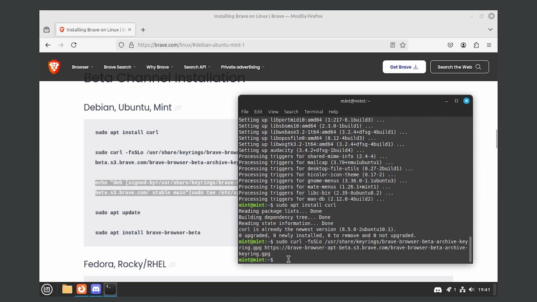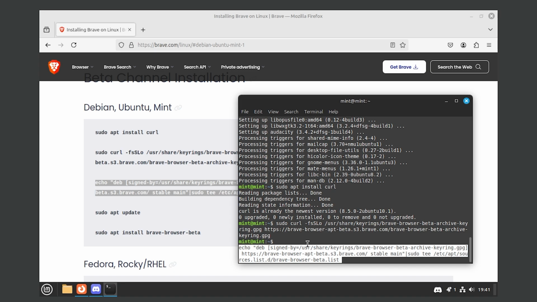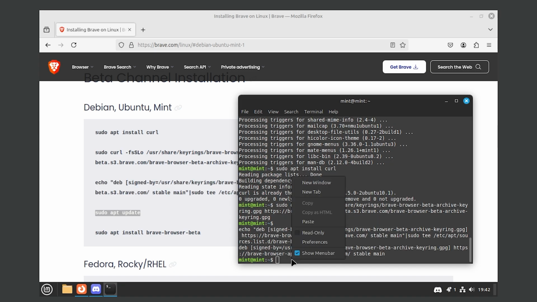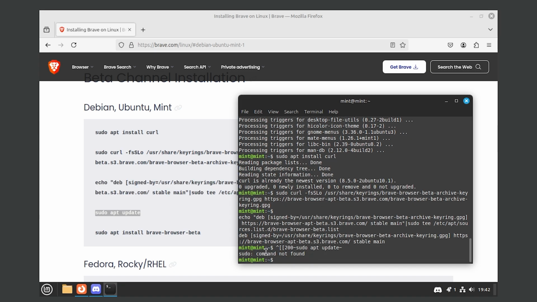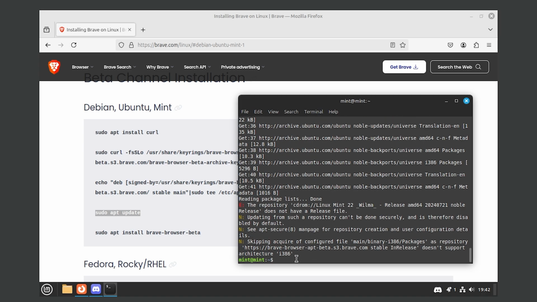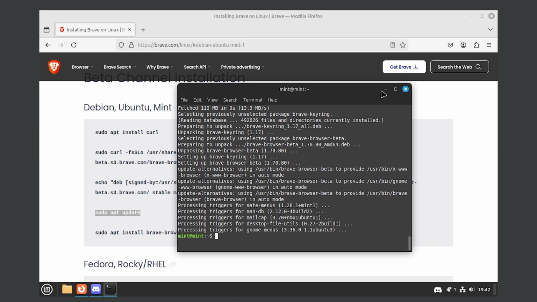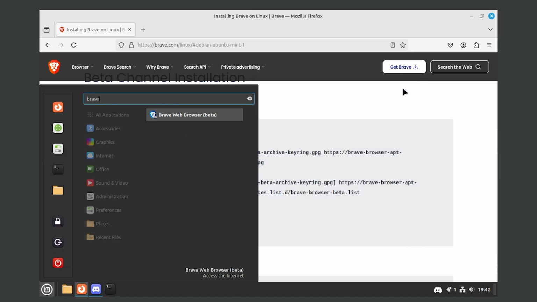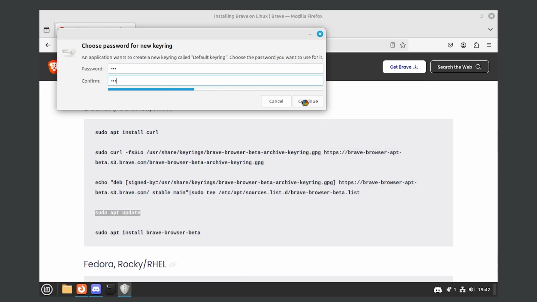And for some reason, it won't let me use Control-C, Control-V. I gotta manually paste it. Sudo command not found. Okay, I'm gonna have to type it myself, and then I'm gonna have to type everything in. All right, so I think it's done. So I'm gonna check. All right, I'm creating a simple password.